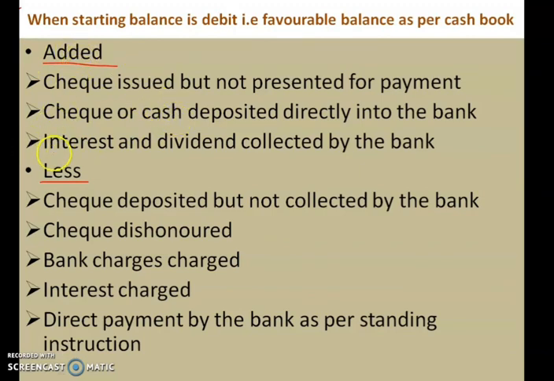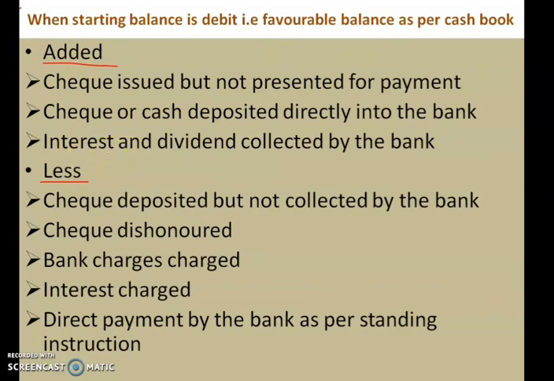Okay, and the third commonly asked item is interest and dividend collected by the bank. If interest and dividend is collected by our bank for us, then that amount will be added to our cash book, because our passbook has been increased with this amount, but the cash book is not recorded.